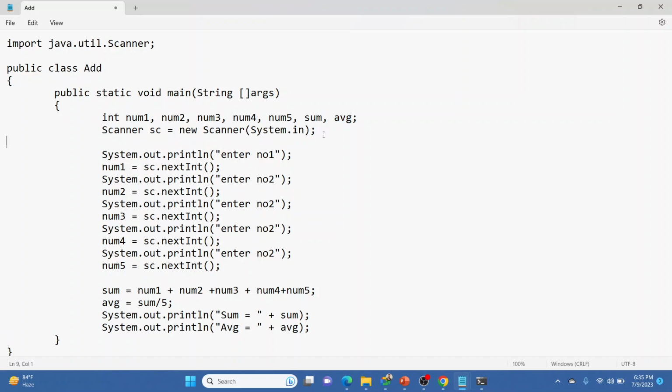Then we created the scanner class object. Then we did the scanning of number 1, number 2, number 3, number 4, then number 5. We take those 5 numbers from the user, then we did the summation part, we added those 5 numbers, and then we created the average of those 5 numbers.